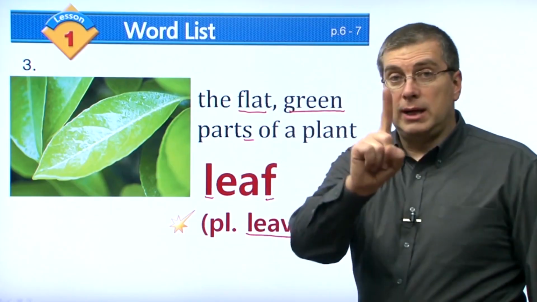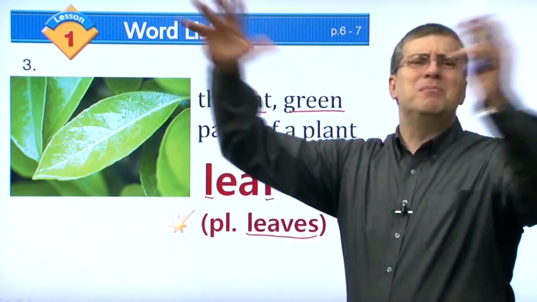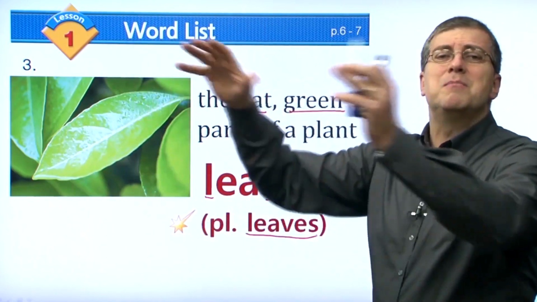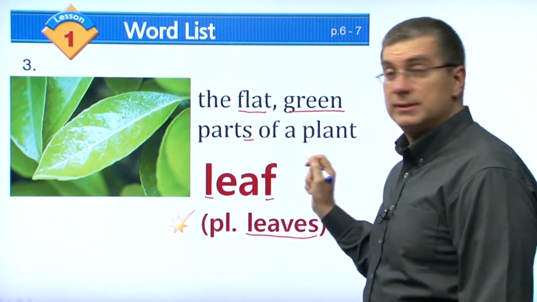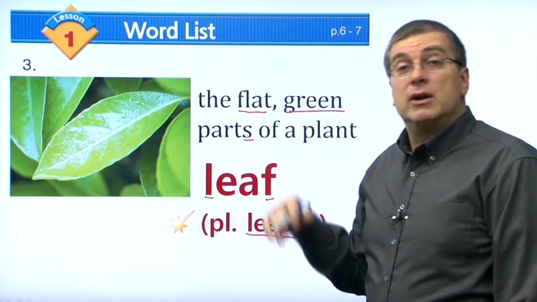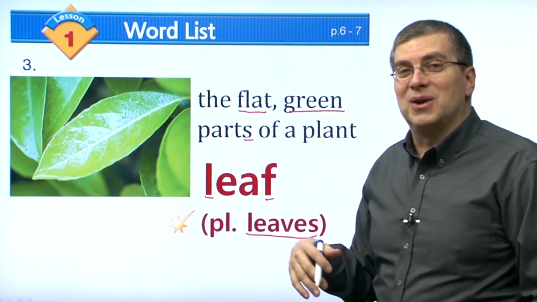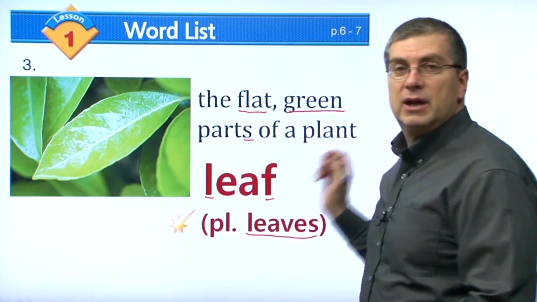So if it's just one, we say it's a leaf. But of course, a plant has many. You look at a plant, you see many leaves on a plant. The flat green part of a plant, usually green. Sometimes they're yellow, sometimes they're orange, right? Depends, but usually they're green. The green parts of a plant.